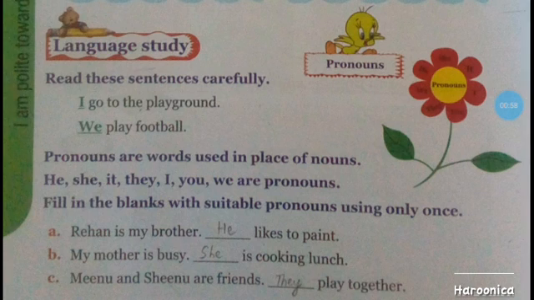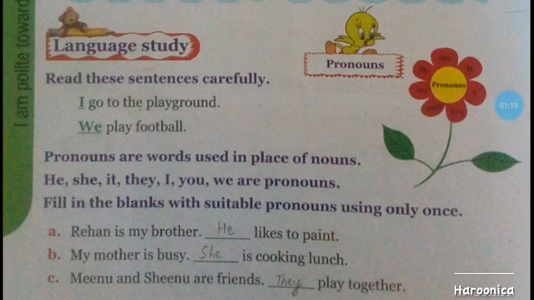And a proper noun is the name of a place or person. Example, Abdullah, Amina, India, all these are proper nouns. They are also naming words. So all the naming words are known as nouns.